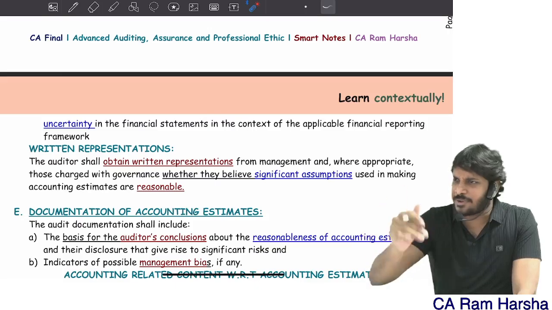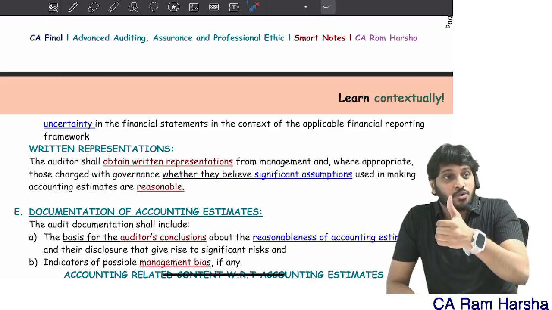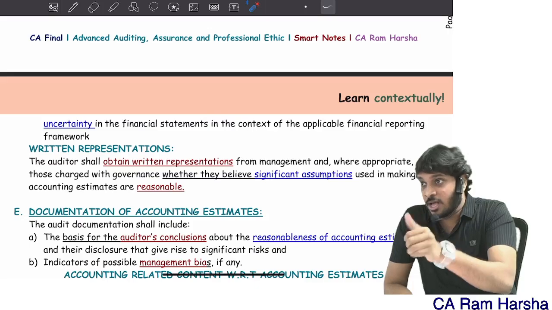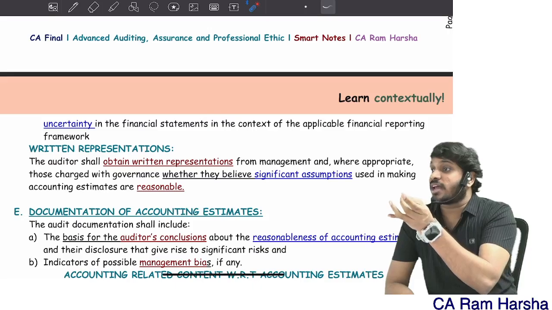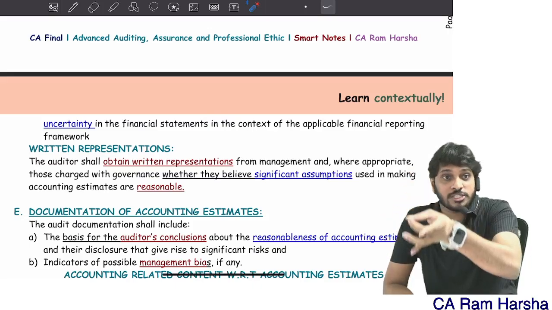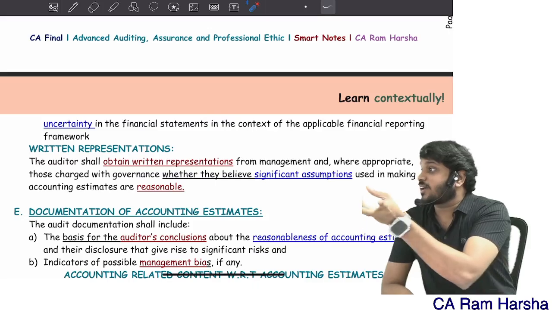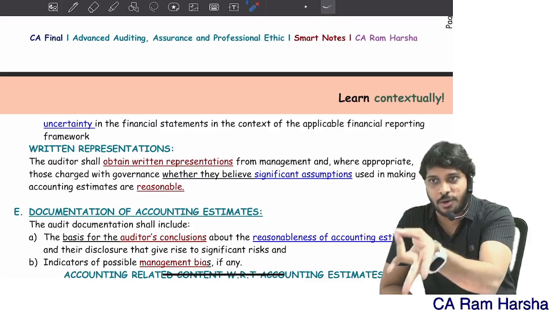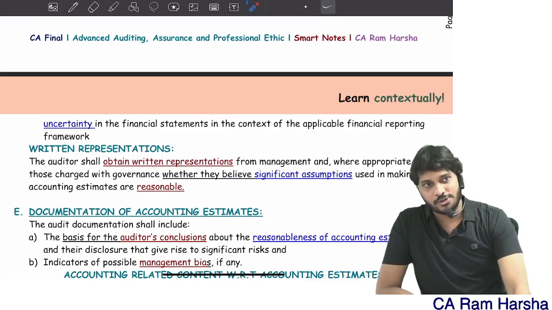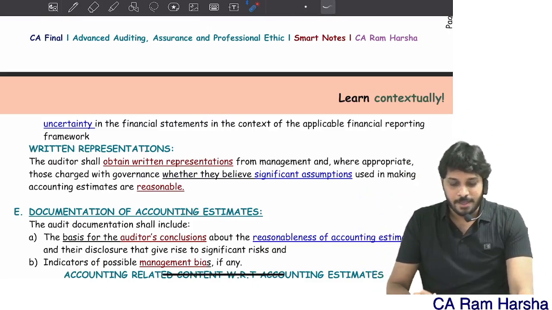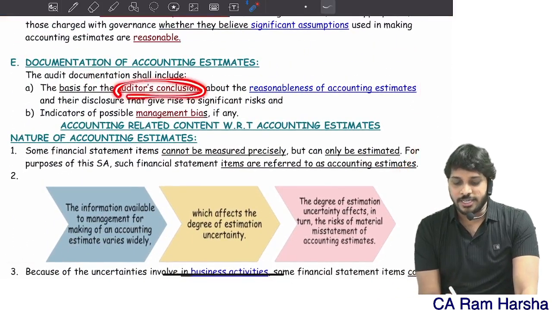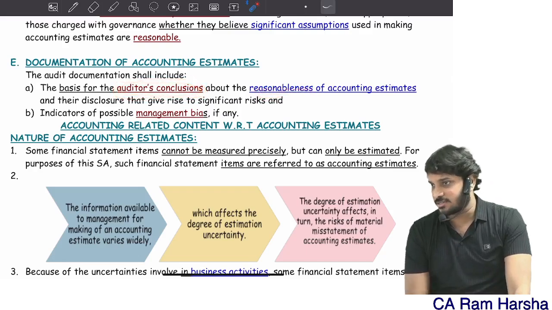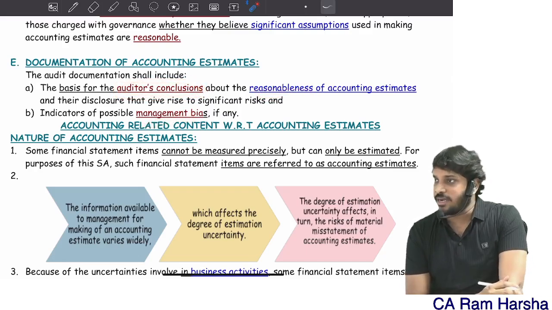You can also get representation on whether data used by the management is complete and accurate. You can ask for a representation whether assumptions used are reasonable or not. You can ask for a representation whether controls implemented are sufficient or not. You can ask for a representation whether controls are operating effectively or not. Are you clear? All of you? Finally, you need to document. What do you need to document? What is the conclusion regarding reasonableness? And is there any management bias?